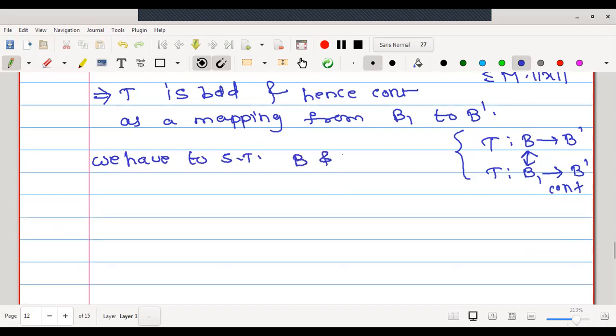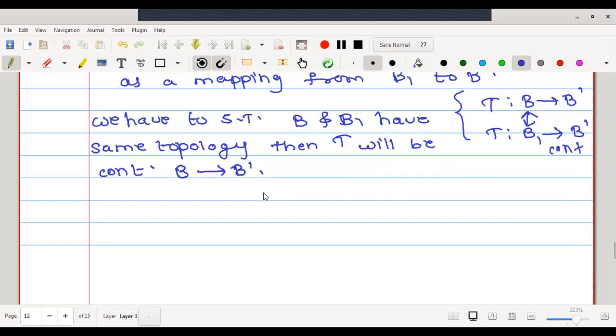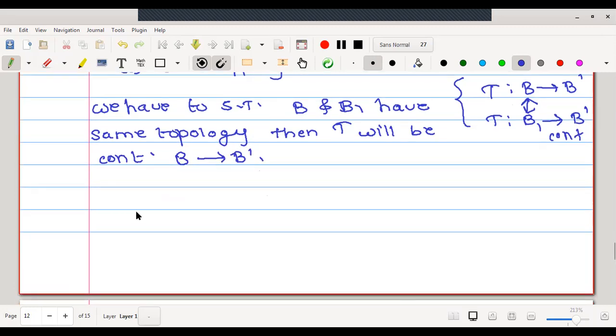B and B1 have the same topology. Then T will be continuous as a mapping from B to B dash. Right? Now, in order to prove that B and B1 are going to have the same topologies, we will prove that B and B1 are homeomorphic.